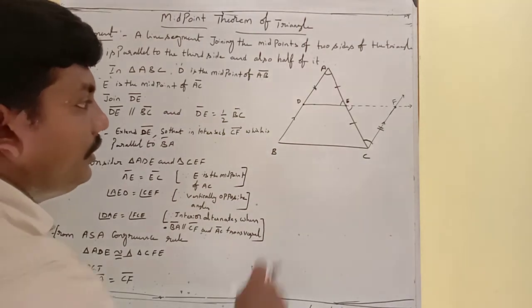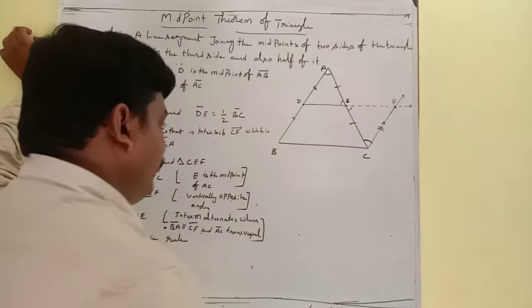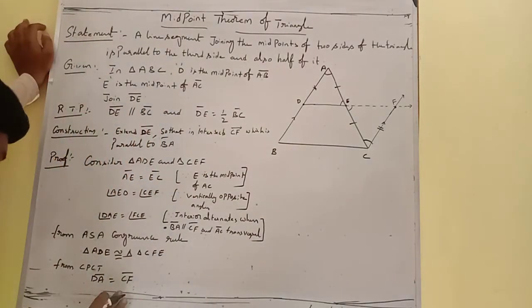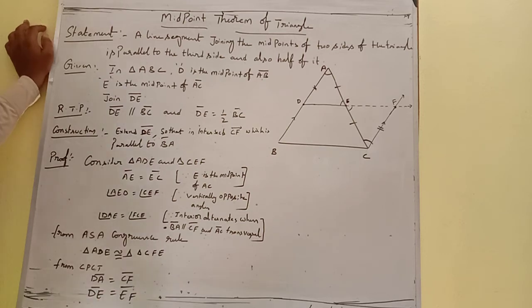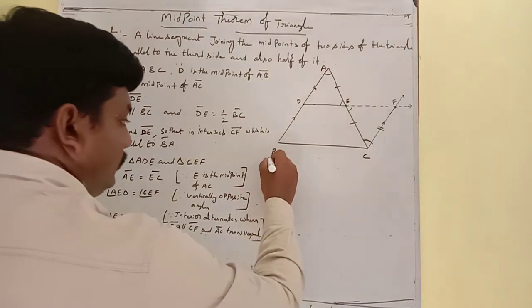And also DE length is equal to EF length. So these two we have to consider from this.